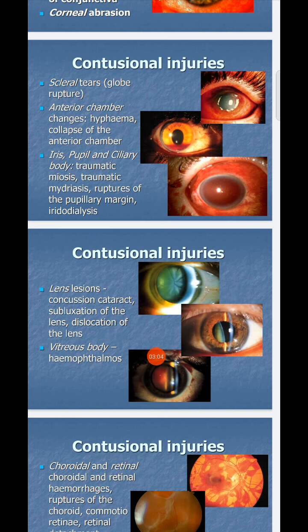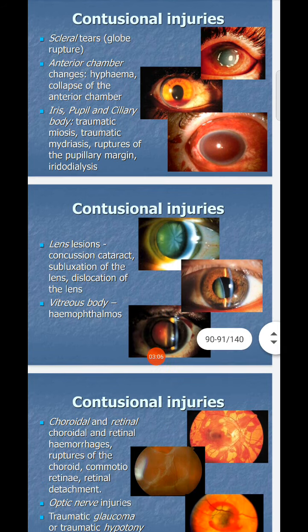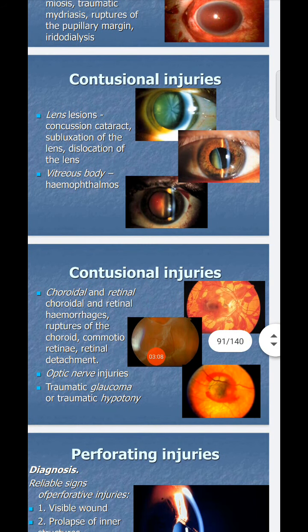Vitreous body: hemophthalmos. Next, choroid and retina: retinal hemorrhage, rupture of the choroid and retina, retinal detachment, optic nerve injuries, and traumatic glaucoma or traumatic hypotony.